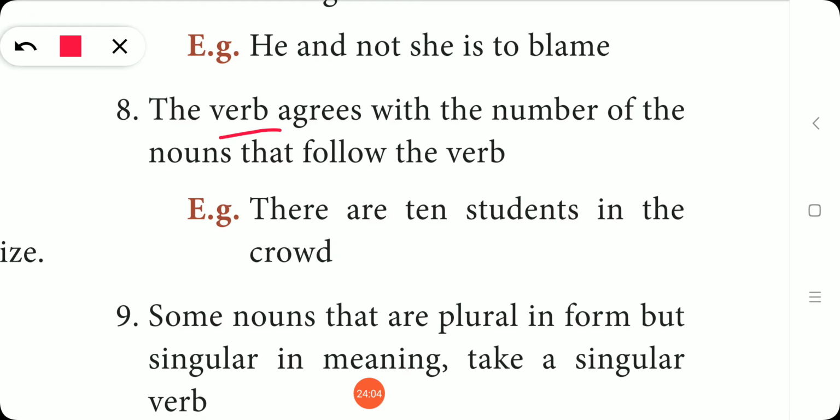So what is the verb? Are. Okay, there are. The verb agrees with the number of the nouns that follow the verb. So இந்த verb are follow பண்ணி என்ன வந்திருக்கு? 10 studentsங்கிற noun வந்திருக்கு இல்லையா? So இங்க 10 studentsங்கிறது plural. So the verb is also plural. So sometimes இந்த மாதிரியும் agree ஆகும். Okay, the verb agrees with the number of the nouns that follow the verb. So there are 10 students in the crowd.